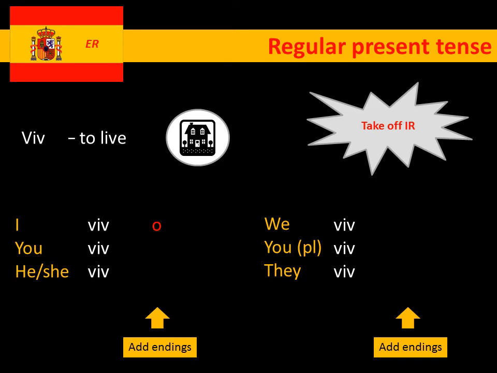So all three verbs have the same ending for the first person. So vivo, I live. Vives, you live. Vive, he or she lives. Now you'll notice that they are exactly the same as the ER verbs. Then we've got a couple of odd ones. Okay, so vivimos, we live. Vivís, you plural live. And then back to similarities with viven, they live.